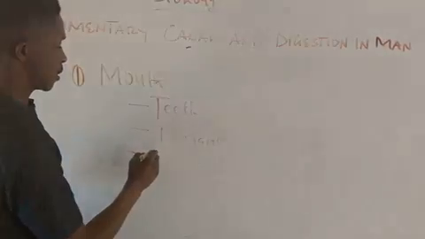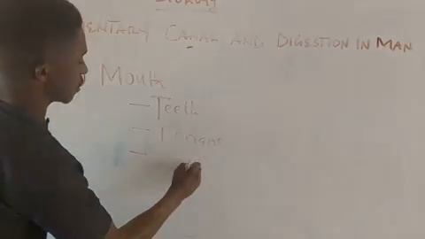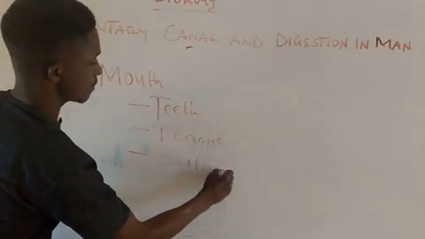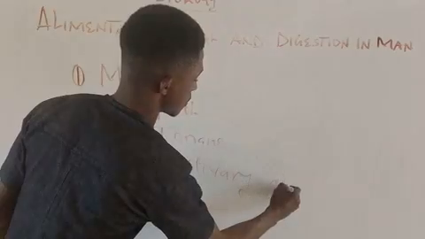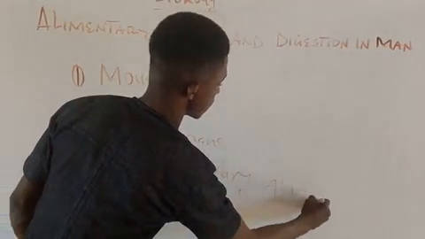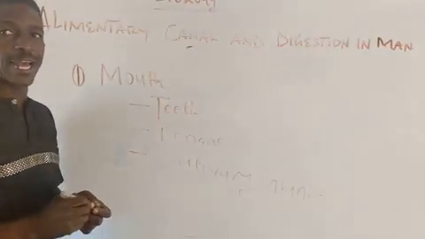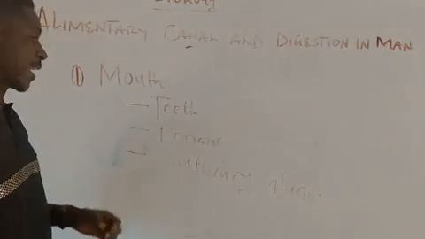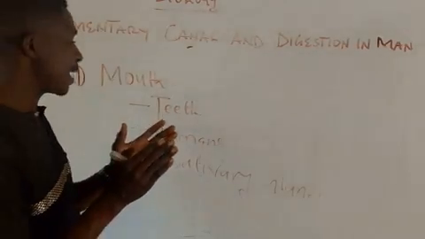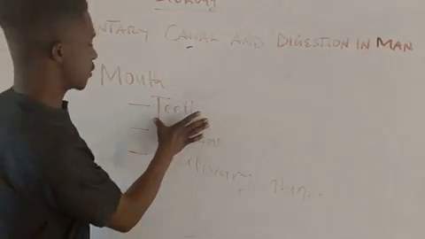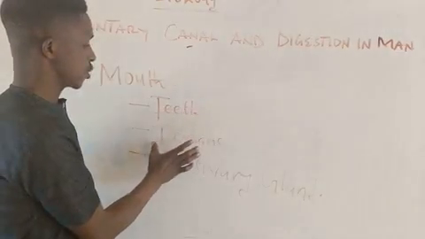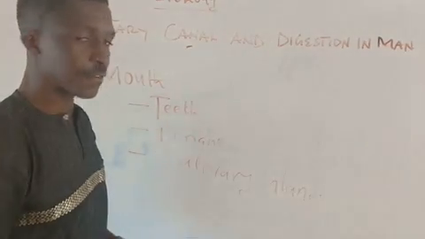And we have the salivary glands. So in the mouth, we say the mouth is made up of three organs: the teeth, the tongue, and the salivary glands.